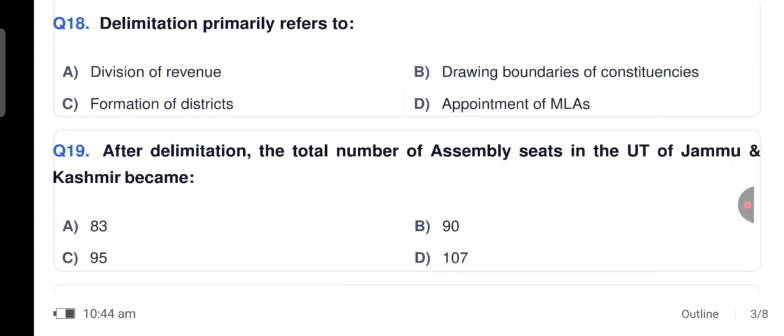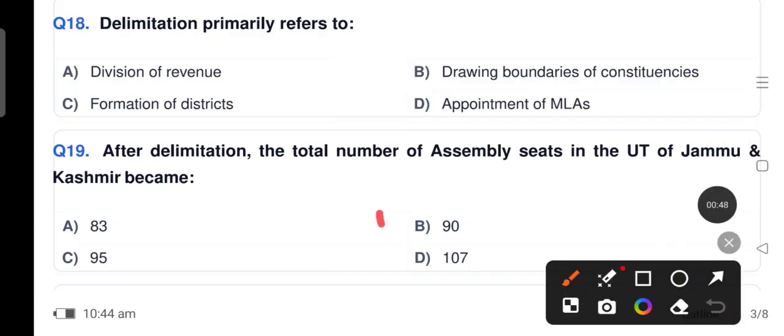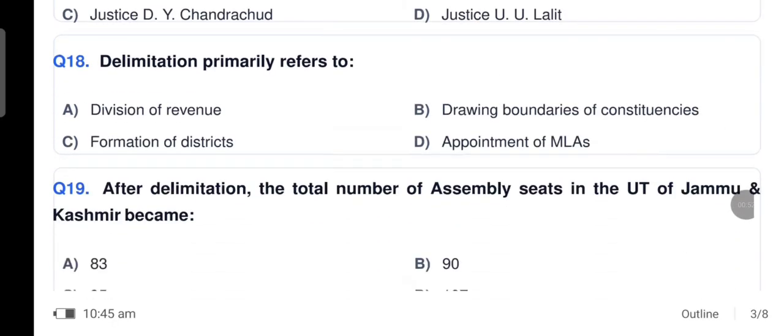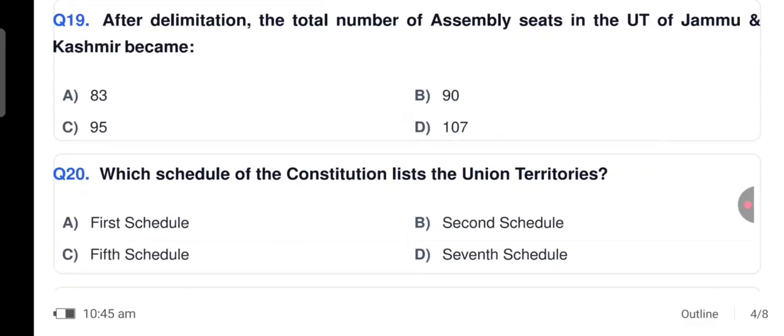After delimitation, the total number of assembly seats in the UT of Jammu and Kashmir became, very important, 90. Which schedule of the Constitution lists the Union territories?